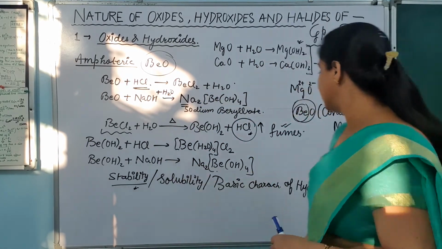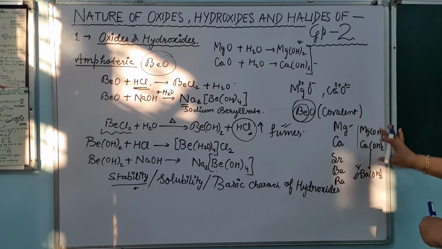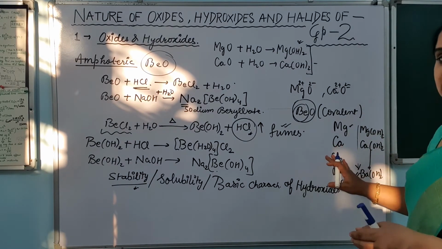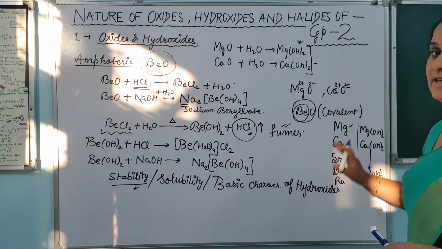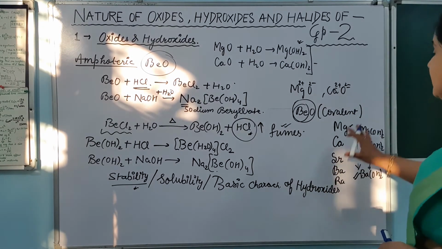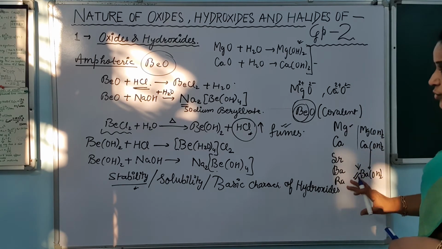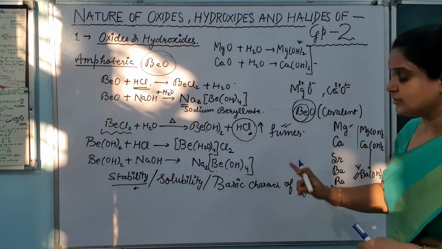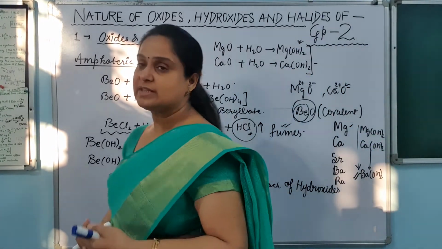On the other hand side, अगर हम आगे बढ़ते हैं ना, calcium hydroxide, strontium hydroxide, barium hydroxide, they show the better solubility in the water. और ऊपर से नीचे जाने पर इनकी solubility definitely बढ़ती है. ठीक है. So this is the way they show the solubility, stability of their hydroxide and the basic character of their hydroxide. So I think it is clear.